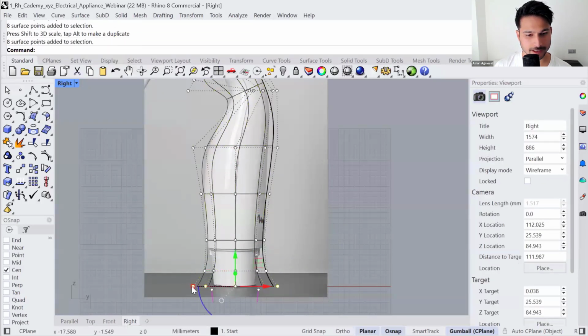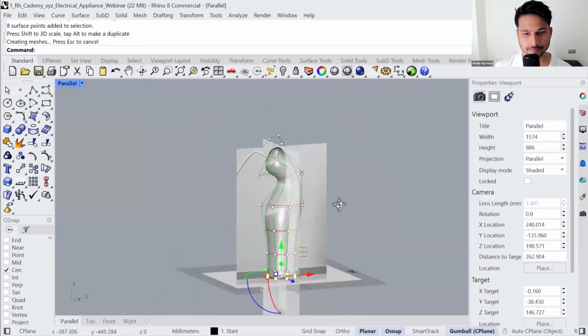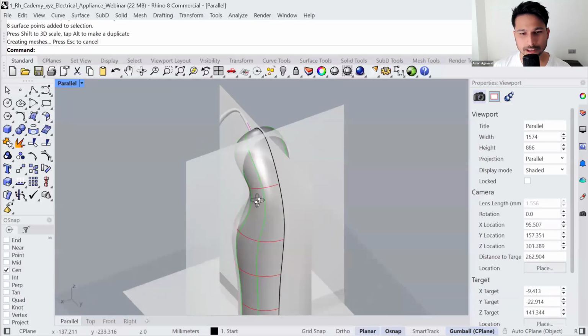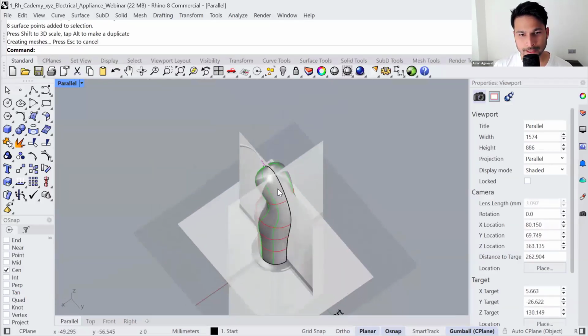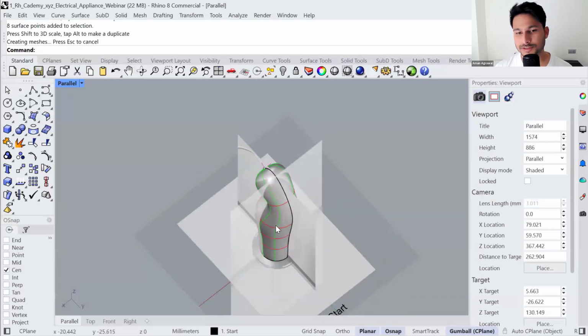All right. So with that said, let's get started with the exercise. And you can see here in the final position of the surface, all of these red and green curves, these are the curves we will manually make and then convert it into a surface so that we have more control.